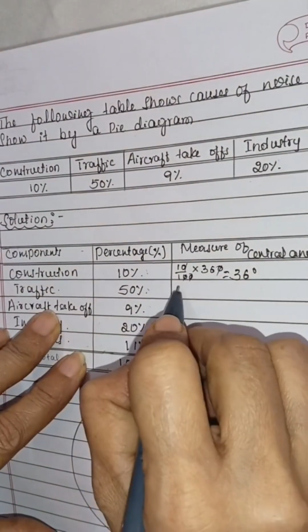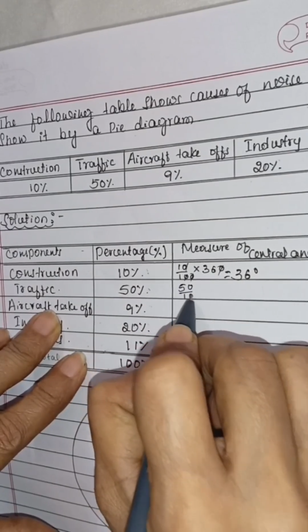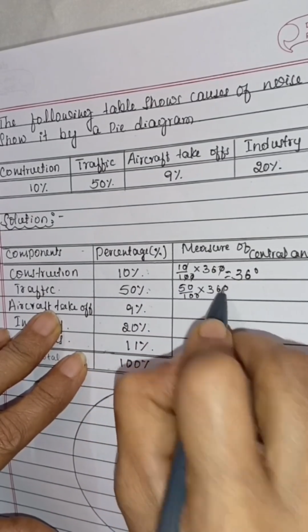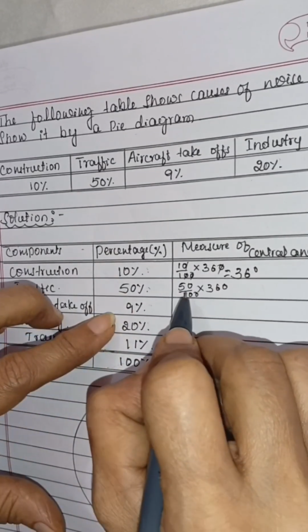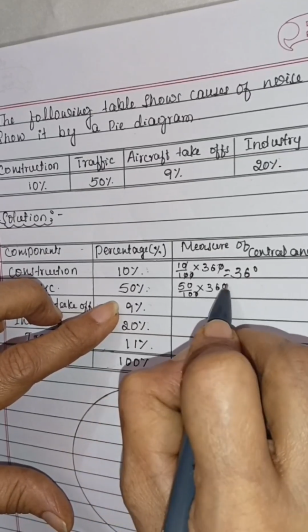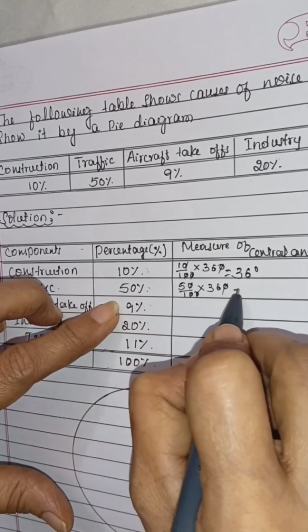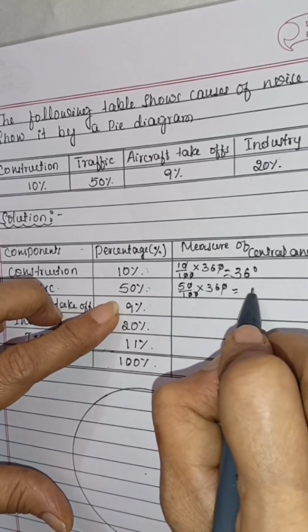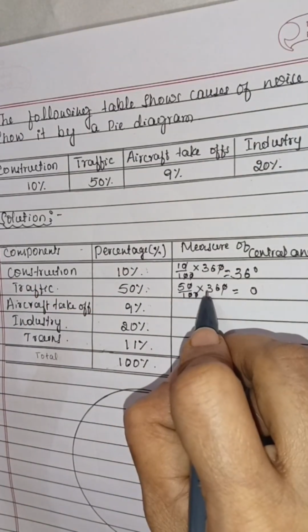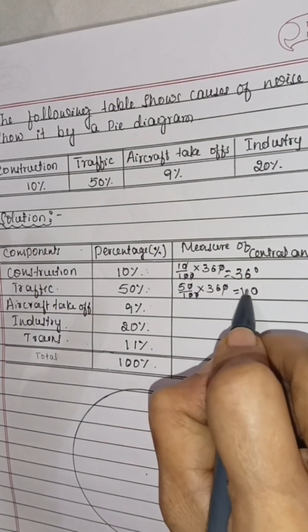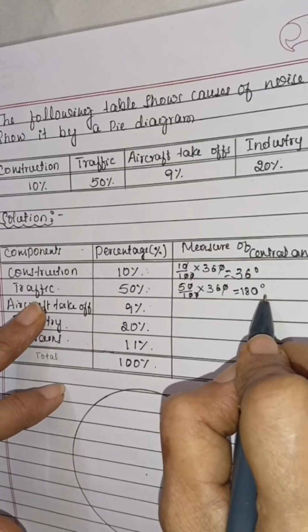Then the second one, 50 out of 100. Percentage means out of 100, no? So 50 out of 100 for 360. Cancel the zeros. So 6 5s are 30, 3 carry, 15, 16, 17, 18, 180 degrees. This is for traffic, 180 degrees.